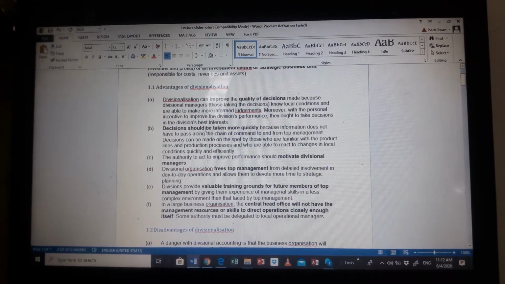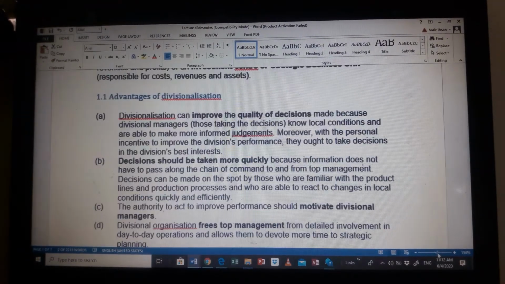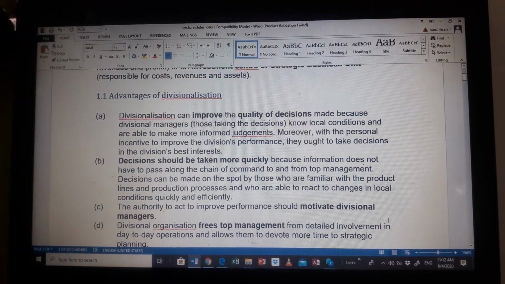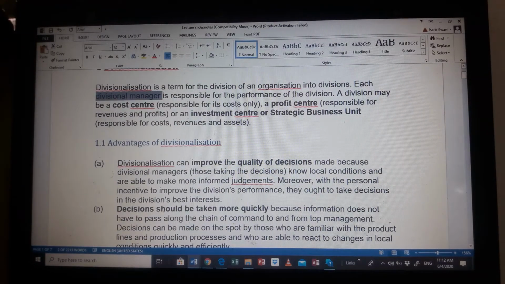Now, there are some advantages of divisionalization. You can say, why doesn't the company just run in its entirety, just do everything as a single unit, which is possible. However, there are advantages if we were to divide the amount of work. Number one is that it can improve the quality of decisions made by divisional managers. Let's say a company has profit divisions in Sabah, in Johor, in Klang, in Perak.